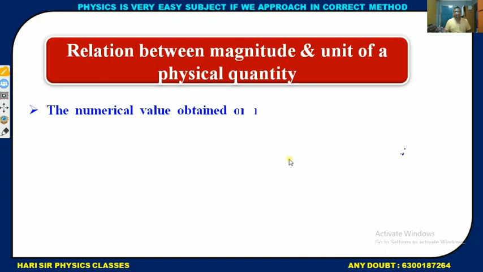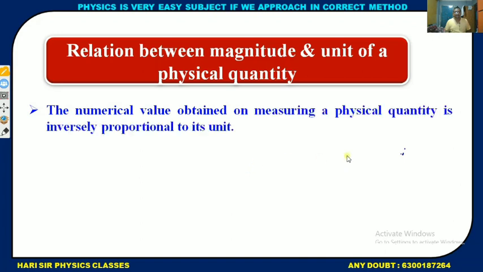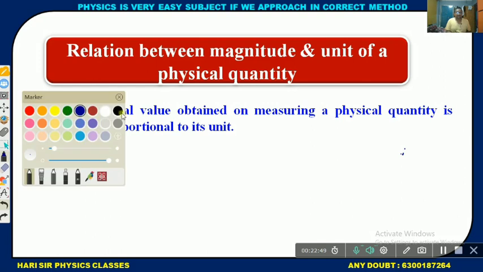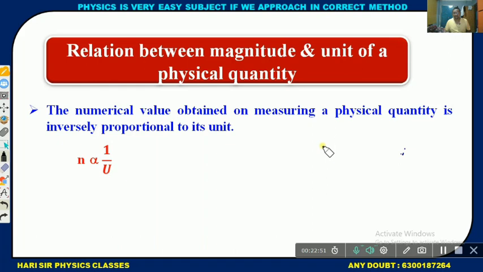The numerical value obtained on measuring a physical quantity is inversely proportional to its unit. That's why n is proportional to 1 by u. For example, I have 5 kilograms of sugar. 5 kilograms is equal to 5,000 grams.